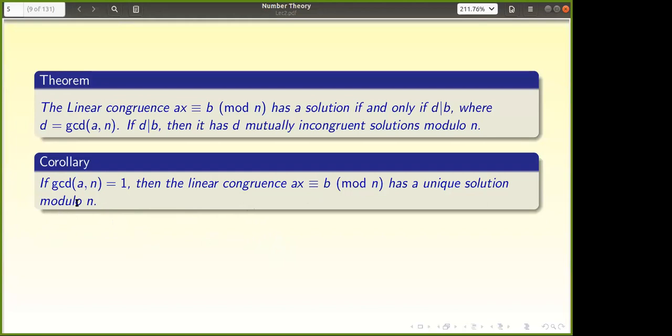If I remove modulo n, x congruent to 1 modulo 2, every odd number satisfies that. So as such, x congruent to 1 modulo 2 has an infinite number of solutions, but up to modulo 2 it has a unique solution, right? Yeah, only one. So like that, can somebody give me the solution to this?